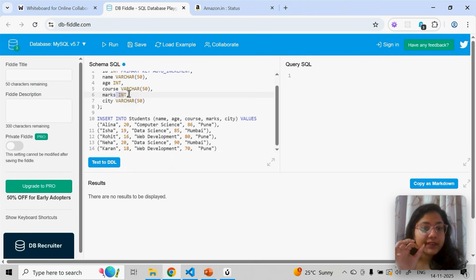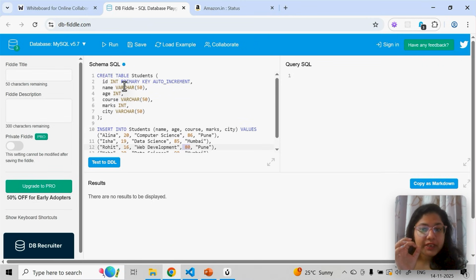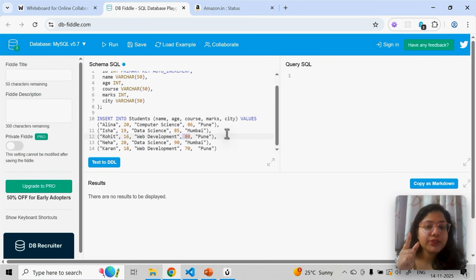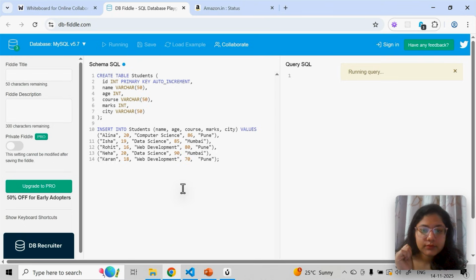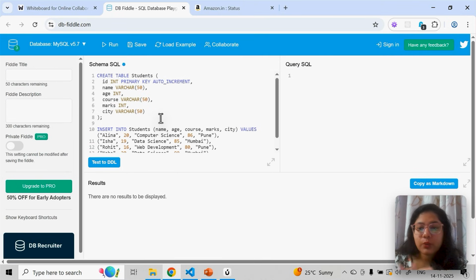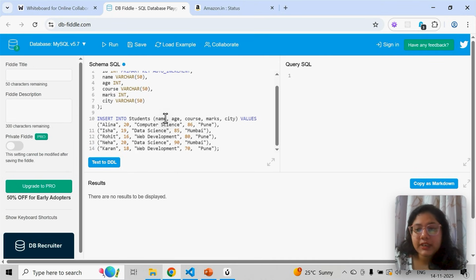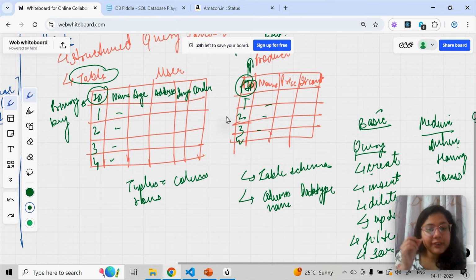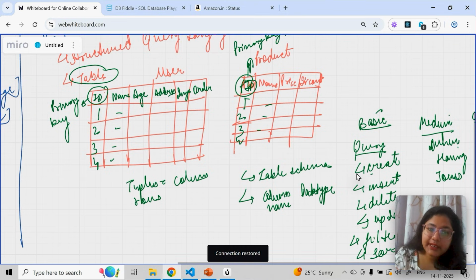Okay. And whatever data type I define, like int means integer, so I'm keeping it as integer. Wherever I've defined varchar, you have to put it in strings, double quotes or single quotes. Okay. And I'm going to put it here and I'll say run. So now you can see this query has also successfully run. Okay. Now we have created a table. We have inserted the data in the table.